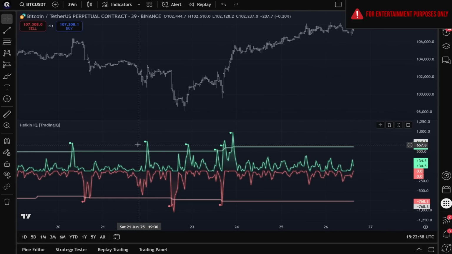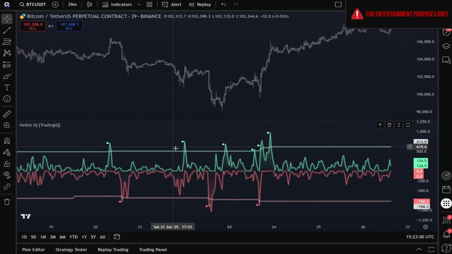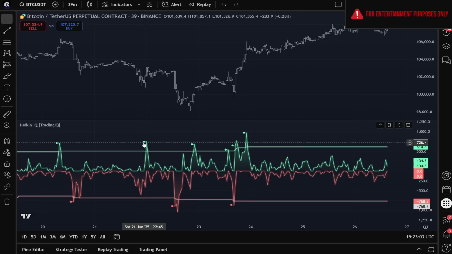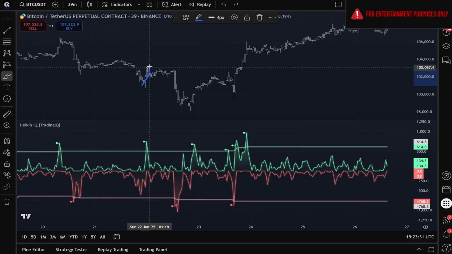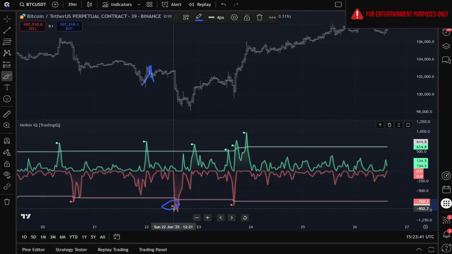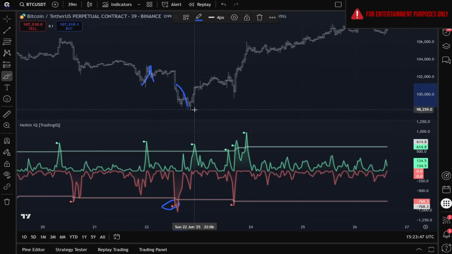Check out these green dots here, plotted by Heiken IQ. When these green dots form, this is generally considered a hypothetical short signal. And all this means is that price is extended too far to the upside, and Heiken IQ is expecting a downside reversal to happen. Or when you get these red dots, shown here by Heiken IQ, this means that price is extended too far to the downside, and Heiken IQ is expecting an upside reversal.